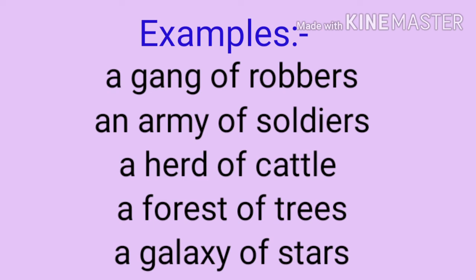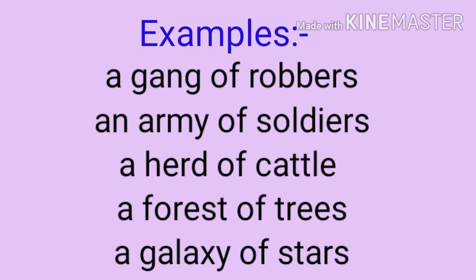Here are some examples of collective nouns. A gang of robbers, an army of soldiers, a herd of cattle, a forest of trees, a galaxy of stars. Here, gang, army, herd, forest, galaxy, these words stand for a number of things considered as one. So, they are called collective nouns. They refer to a group of people, animals and things.